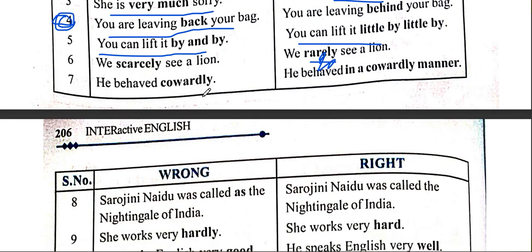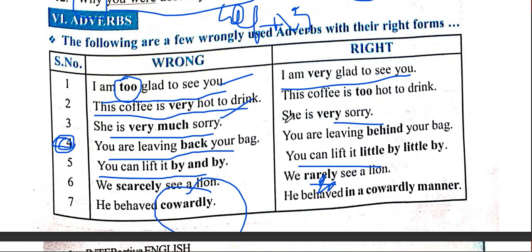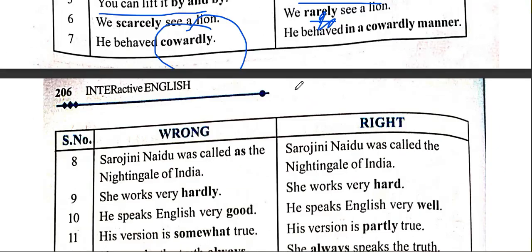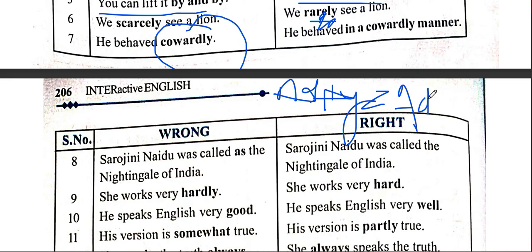He behaved cowardly. Cowardly is an adjective, let me tell you. Basically, how do we make adverbs, let me say here, you add ly to adjectives to make an adverb. I know my writing on the board is not good, it's very bad. I'm a cacographer here on the screen.